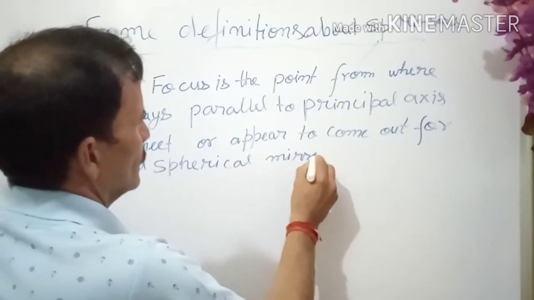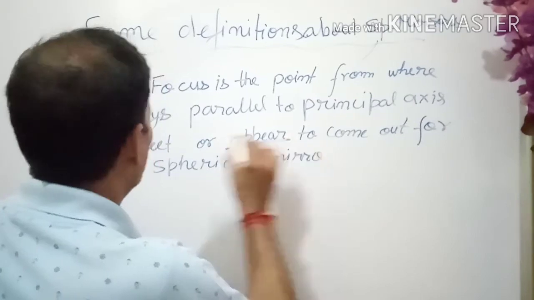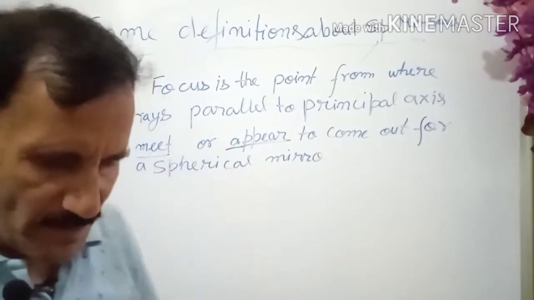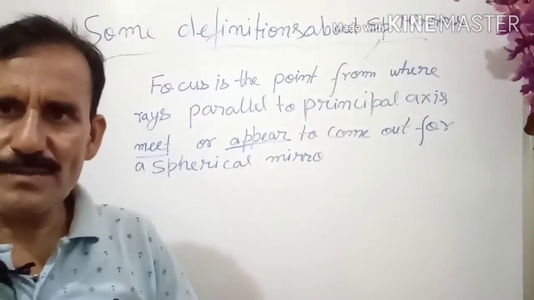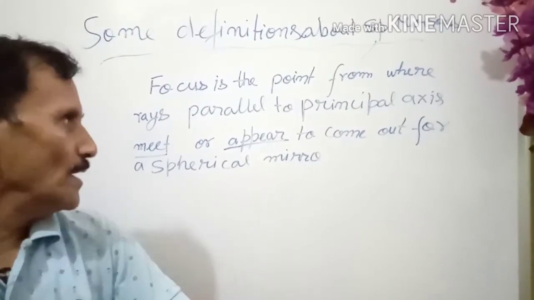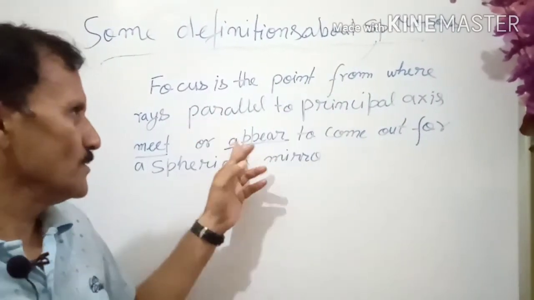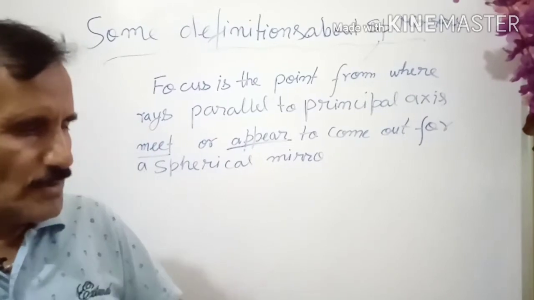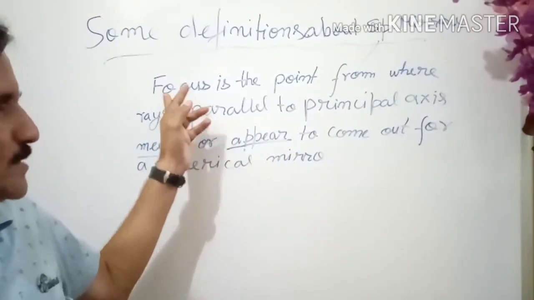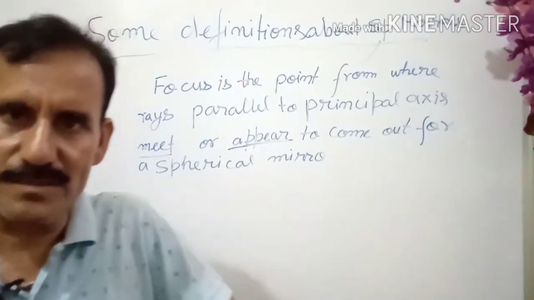Now see here, appear to and meet. Meet is for the concave mirror, you have seen in the figure, and appear to come out is for the convex mirror. And no doubt it is situated on the principal axis.